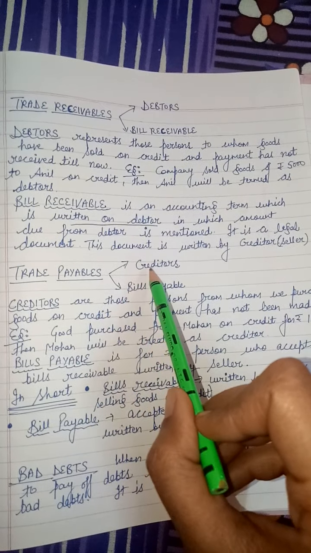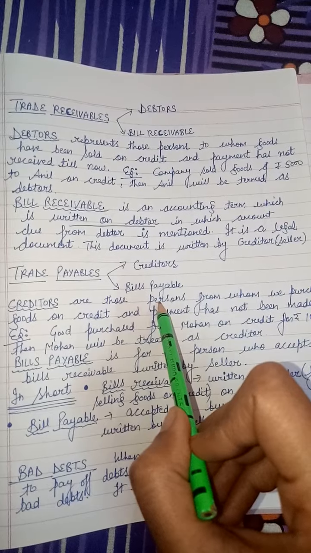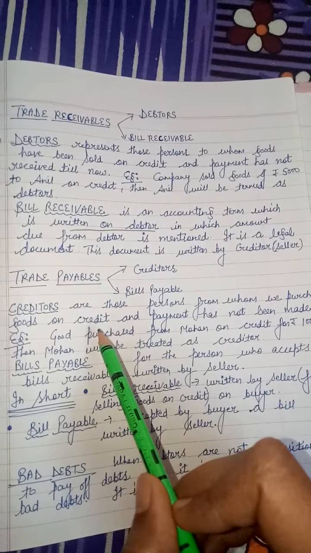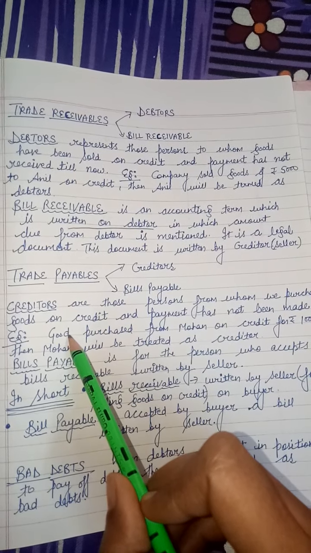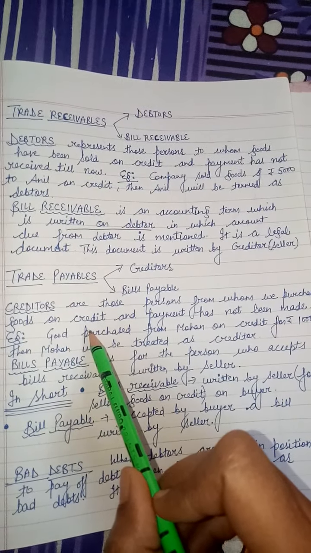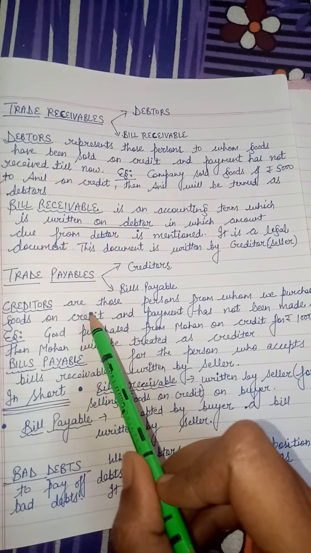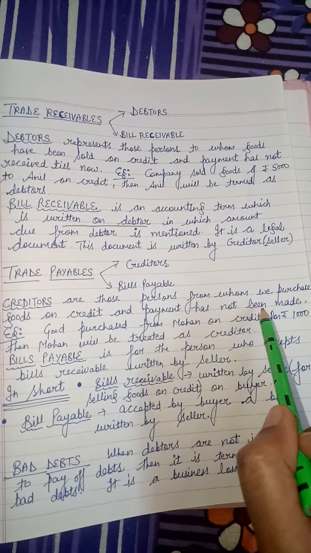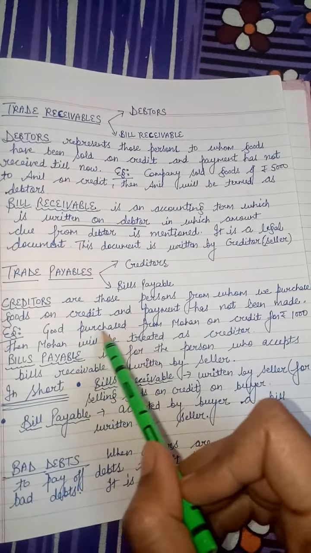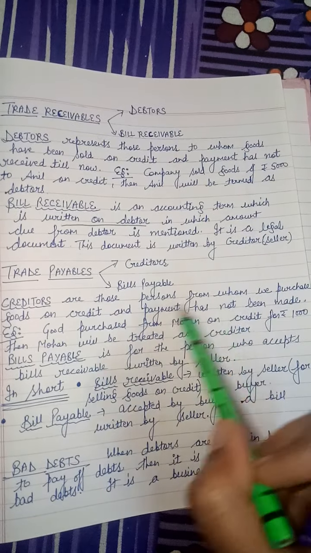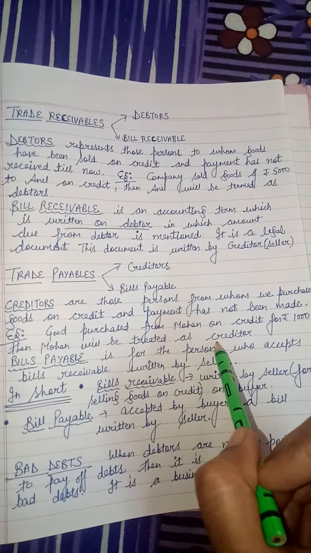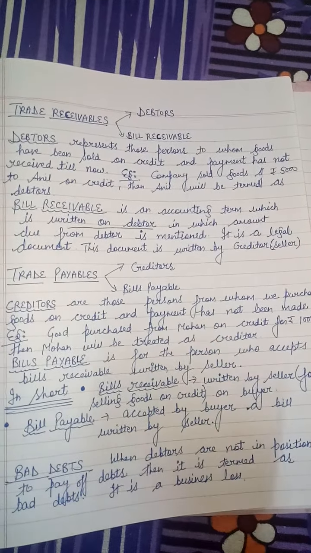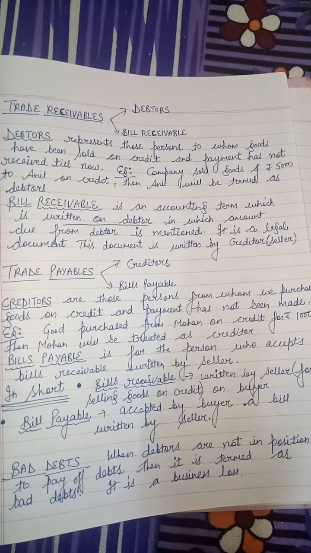Next term, trade payable. Trade payable includes two terms, creditors and bills payable. Now creditors is opposite to debtor. Debtor means a person who will make payment to the company, and creditor means the person to whom the company has to make payment for purchasing goods on credit. Creditors are those persons from whom we purchase goods on credit and payment has not been made till now. Same example, goods purchased from Mohan on credit for 1,000, then Mohan will be treated as our creditor. Creditors are the persons from whom we purchase goods on credit and make payment later on.